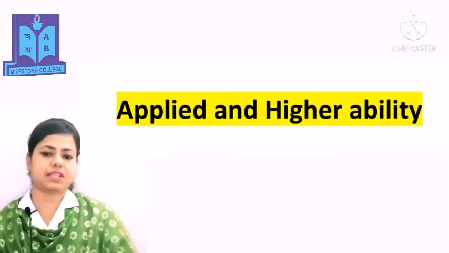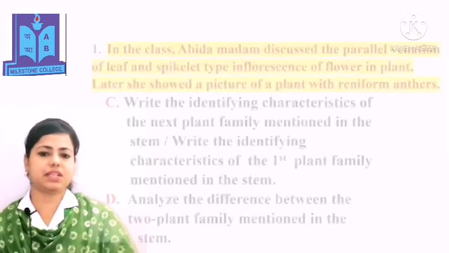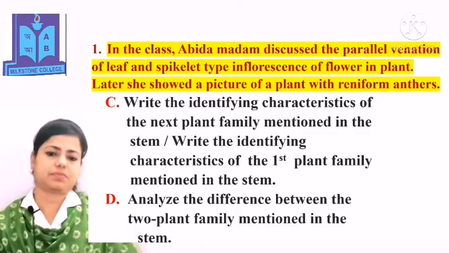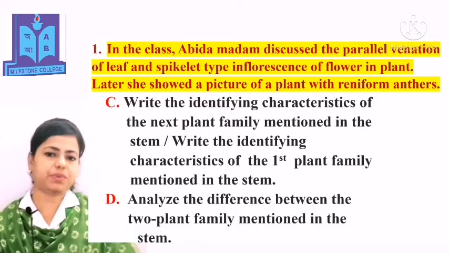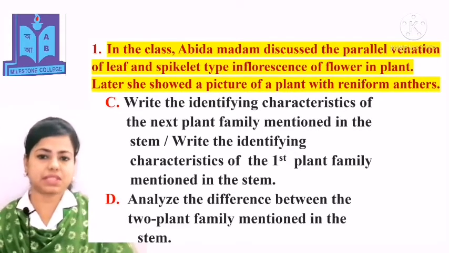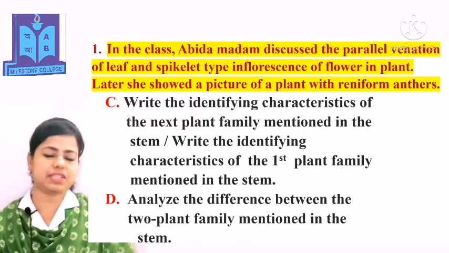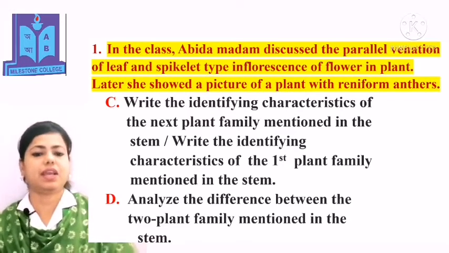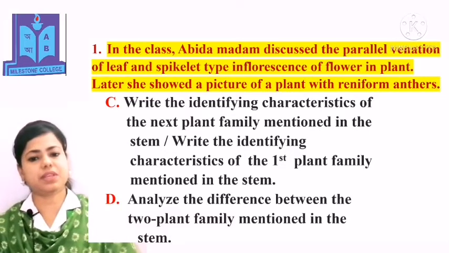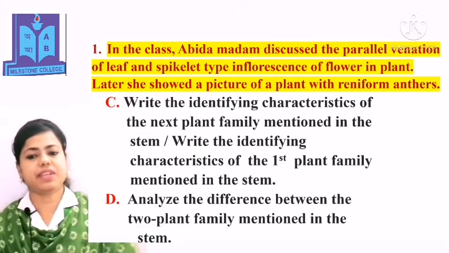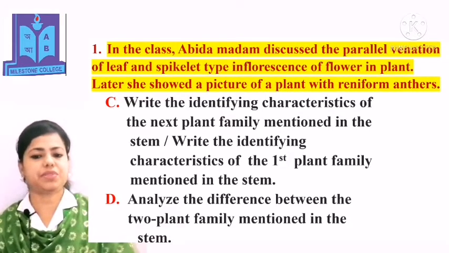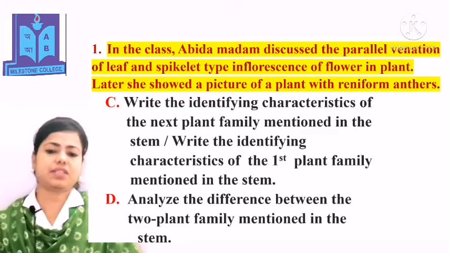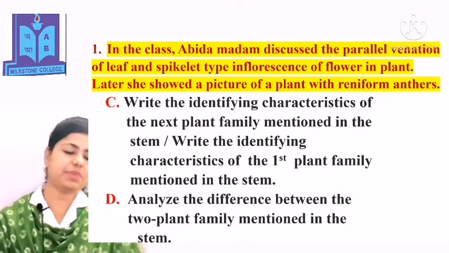Now I want to discuss our applied and variability-based question. In this slide you can see the stem and some questions. The stem number 1 is: in the class, Abida madam discussed the parallel venation of leaf and spikelet type inflorescence of flower in a plant. Later, she showed a picture of a plant with reniform anthers. The question number C is: write the identifying characteristics of the next plant family mentioned in the stem. Or, write the identifying characteristics of the first plant family mentioned in the stem.